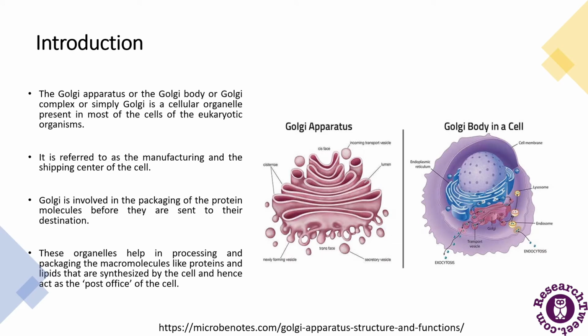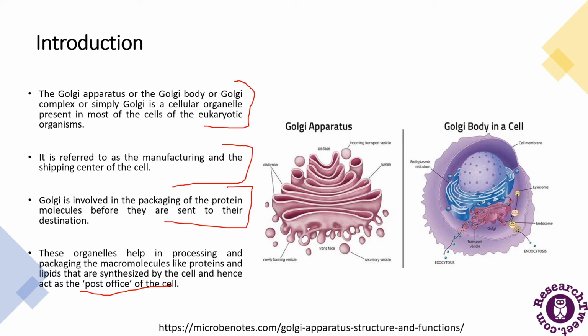As I have already told you, it can be called by different names. These are some of the names mentioned here. They are referred to as the manufacturing and shipping center of the cell because they help in protein packaging, and the proteins are sent to their destination. So it acts as a post office of the cell also, because it helps in processing and packaging macromolecules like lipids and proteins that are synthesized by the cells. So this is a Golgi apparatus and this is a Golgi body in the cell.